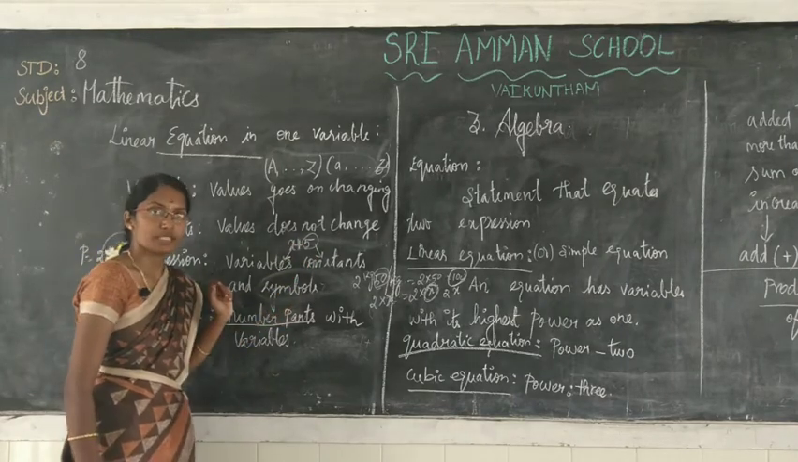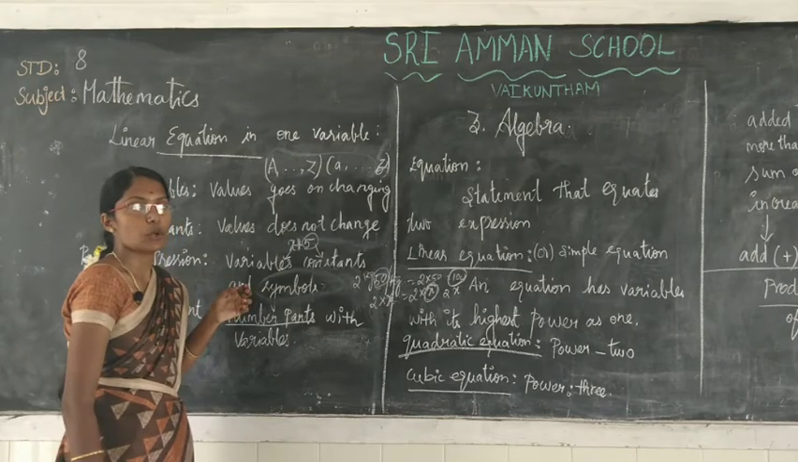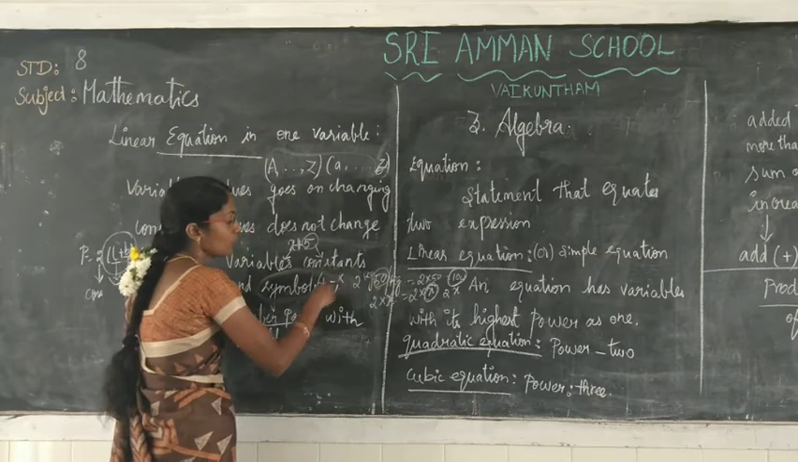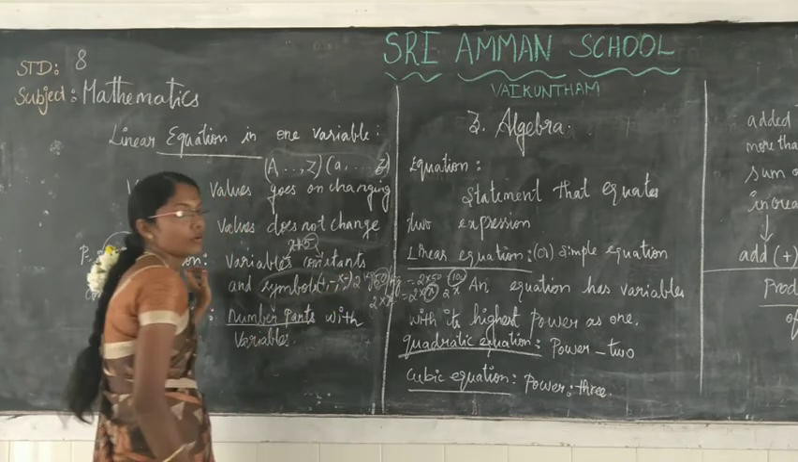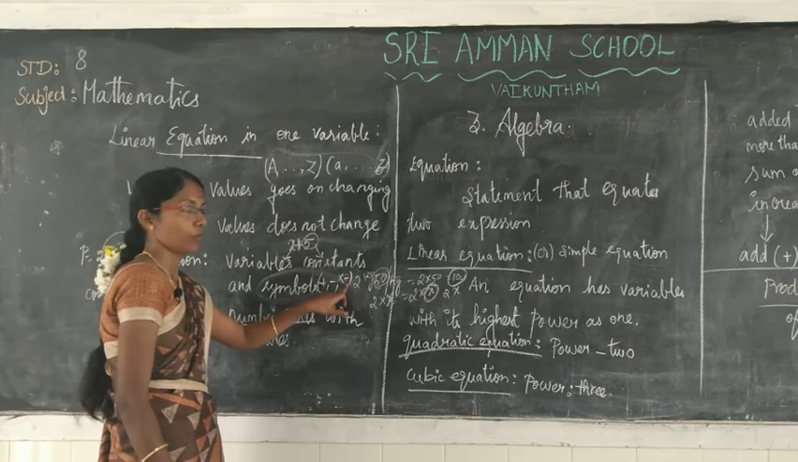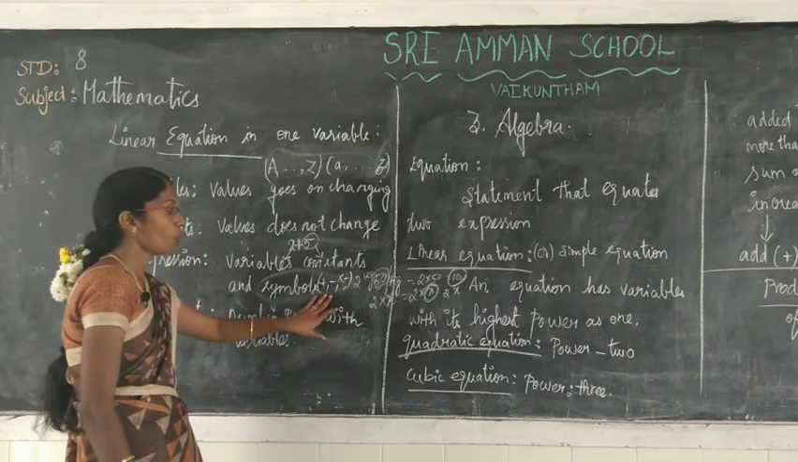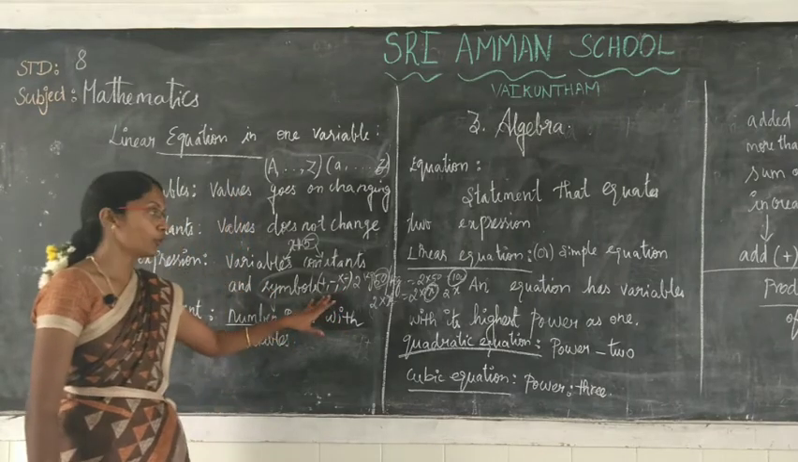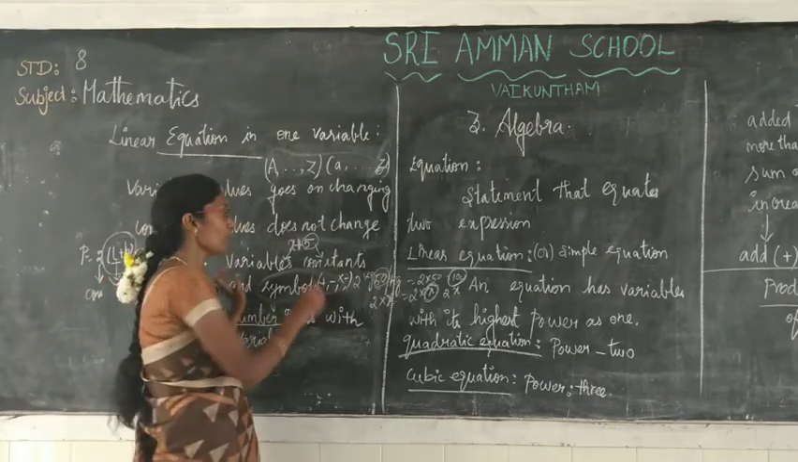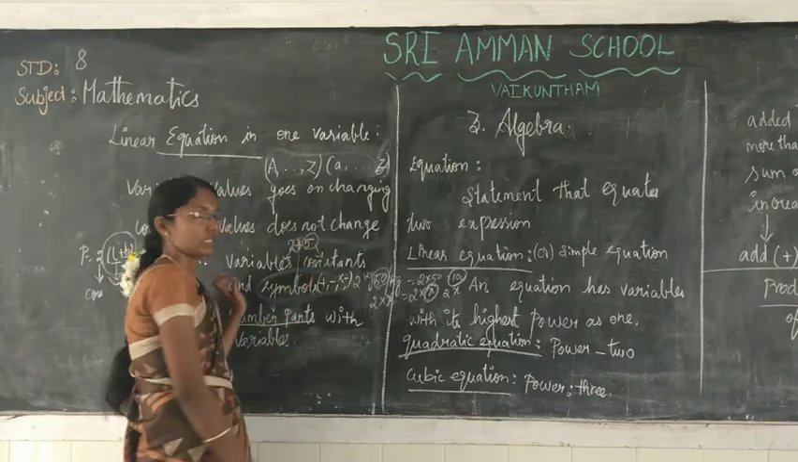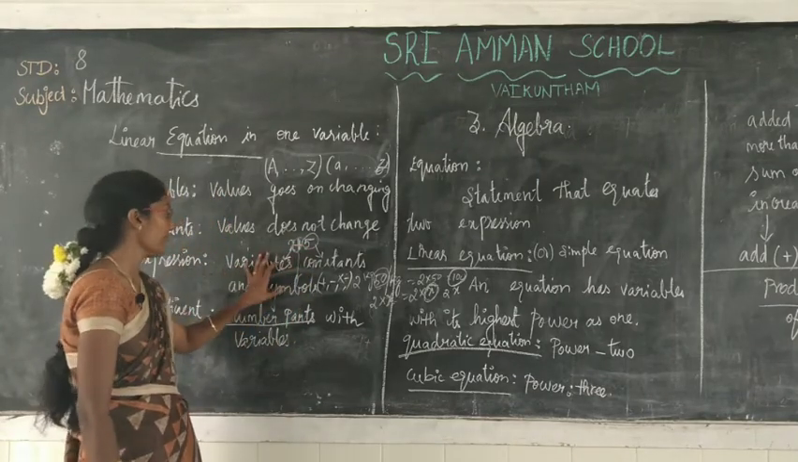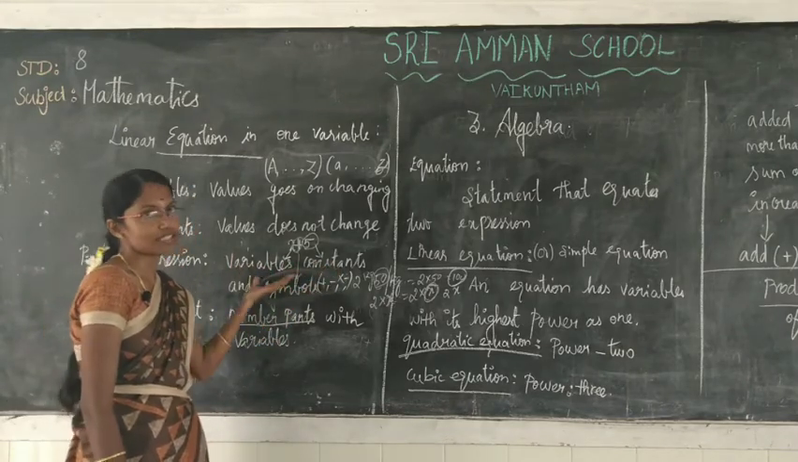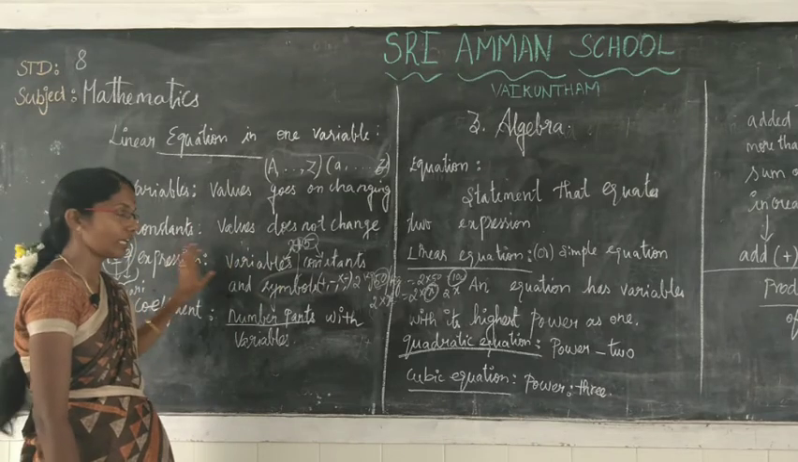What are the common operating symbols in mathematical operations you know? Plus, minus, into, divide. These four are the common mathematical operating symbols that you know for doing mathematical operations. So variables, constants and symbols together are known as expression. Are you all clear about expression?